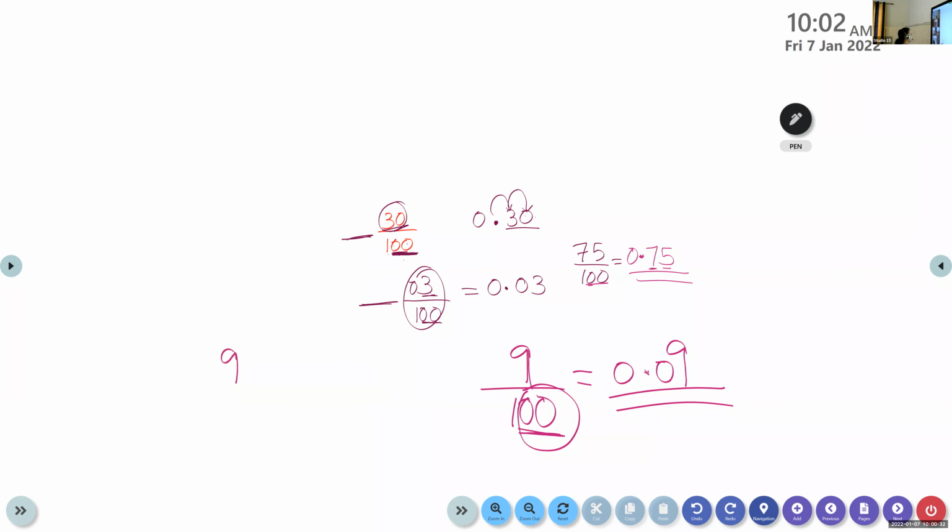Tell me, how can I write 90 by 100? 90. Okay, 0.90. Yes, is that clear? What is the difference between 9 and 90? For 9 we can write only 0.09, because if you write 0 in the front, there is no value. So 0.9 means it is only 9. But here we have 0.90 because here we have 2 digits. In the denominator also we have 2 zeros.